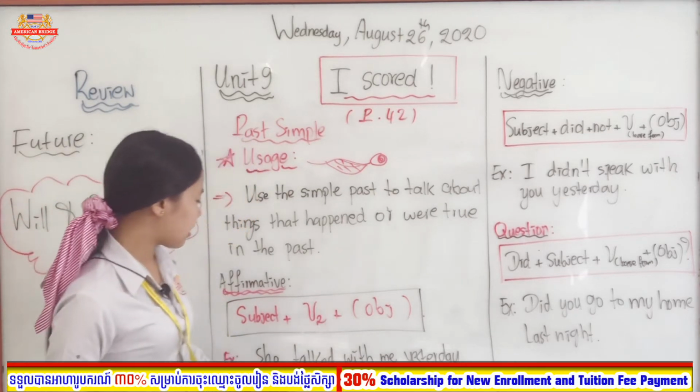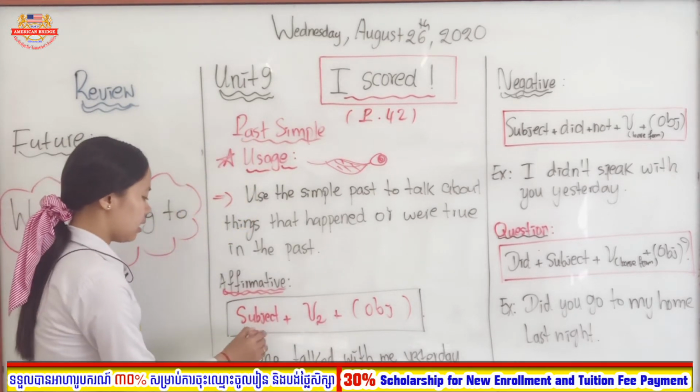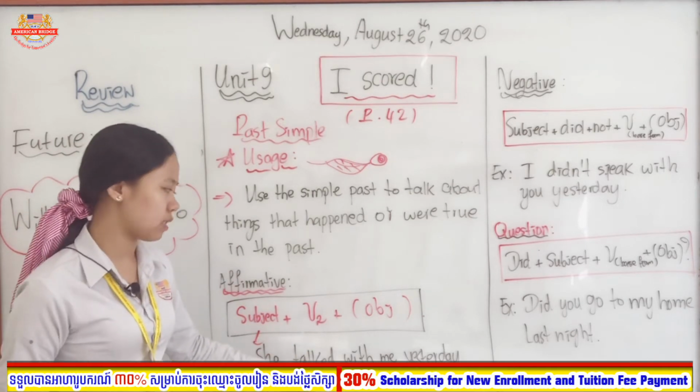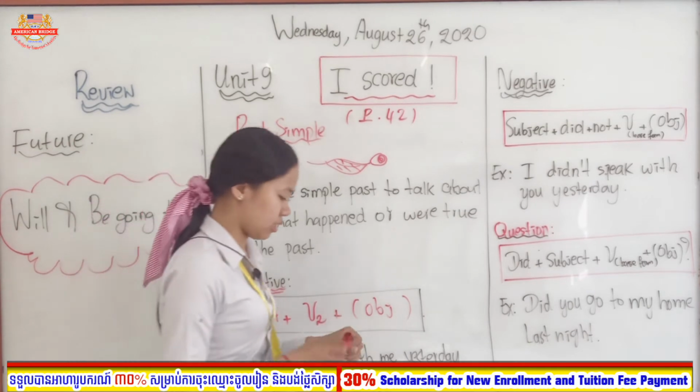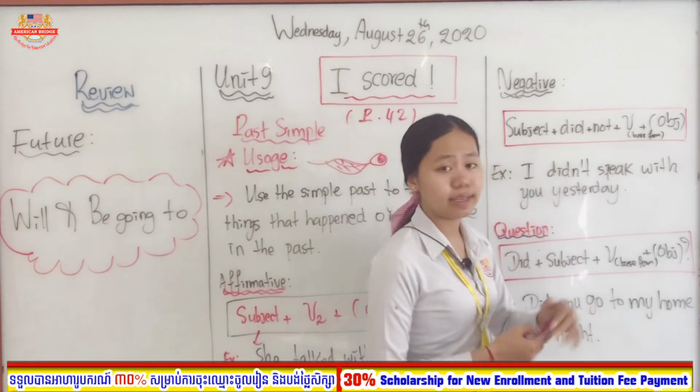So you see, we have subject and we have verb too. There are many verbs out there, and then the object is optional. She talked with me yesterday. Look at the negative form altogether.